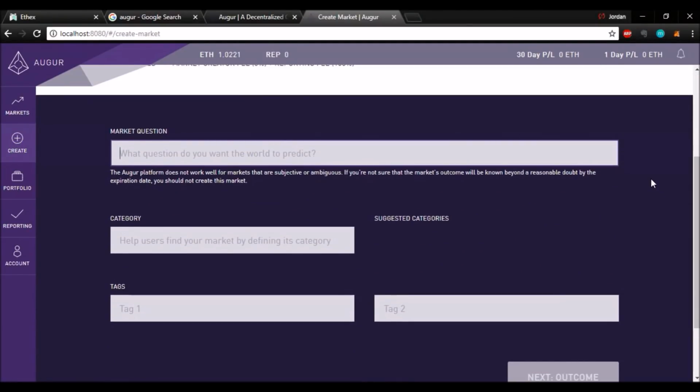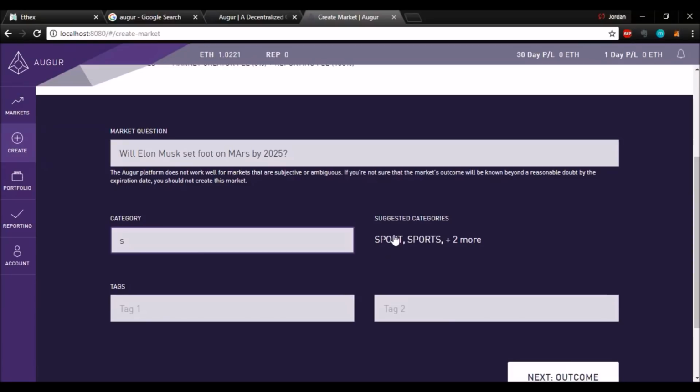Let's ask, will Elon Musk set foot on Mars by 2025? And we can make whatever category we want. There are already categories like sports and so on, but we're going to make one called space travel. We don't really need any tags.